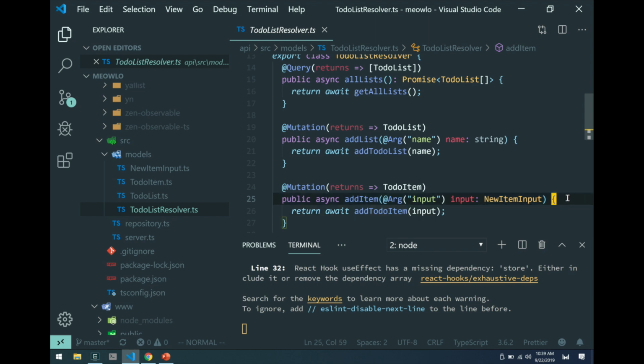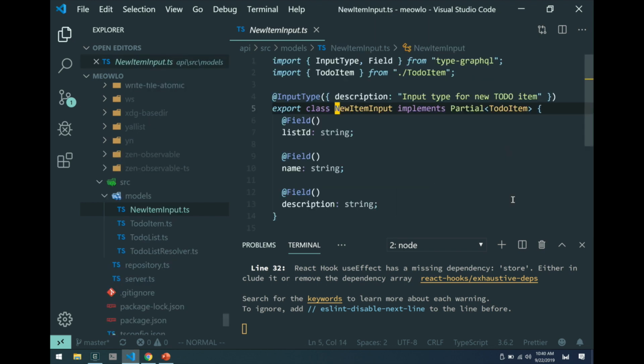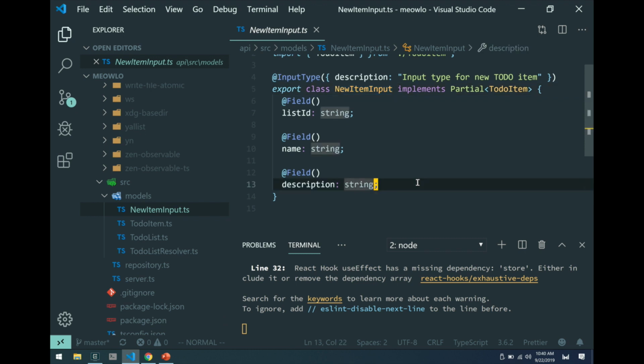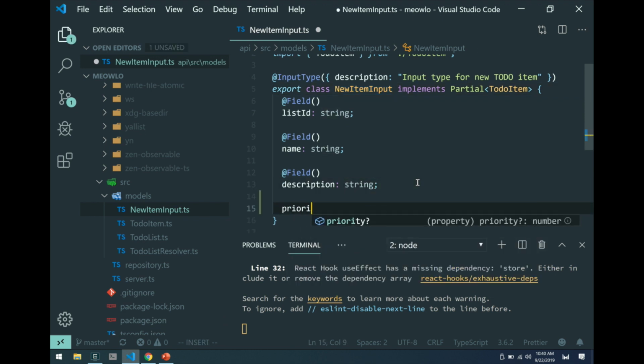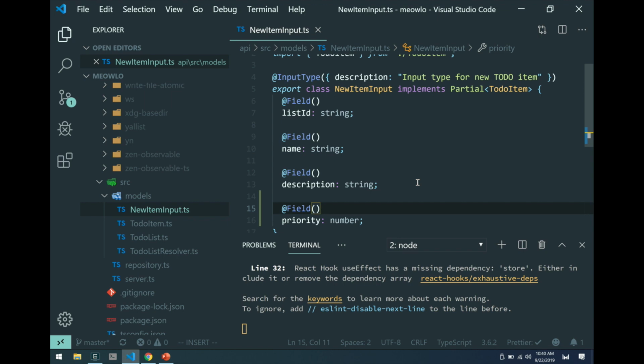So in order to break this API, we said we want to add one more field to this thing. So let's add one more field. And we'll say priority. It's of type number. And I'm going to add this, again, a TypeGraphQL decorator, this @Field decorator. And by adding this, we're saying, hey, TypeGraphQL, you should expose the priority field as part of the GraphQL schema. Right? So if I save this,